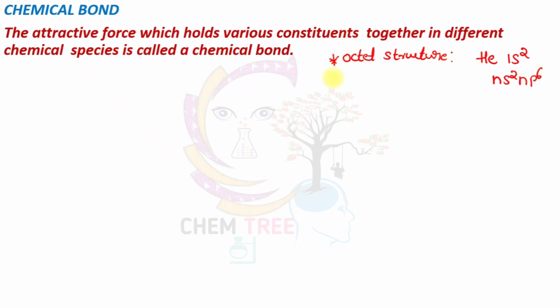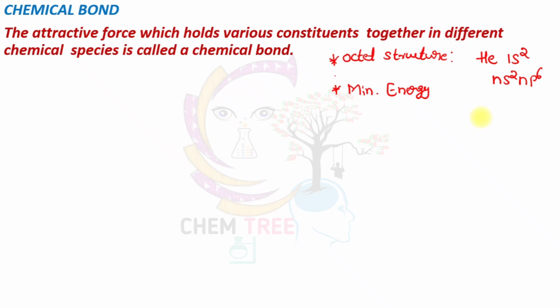And the second reason is minimum energy. When two atoms combine, they produce a molecule. The formation of a molecule takes place through the loss of energy, and the formed molecule becomes more stable. The tendency of atoms to form a more stable molecule by losing energy favors the chemical bond.